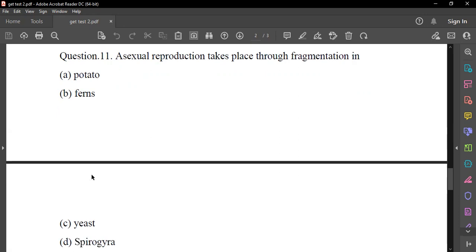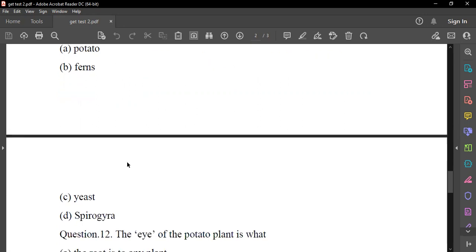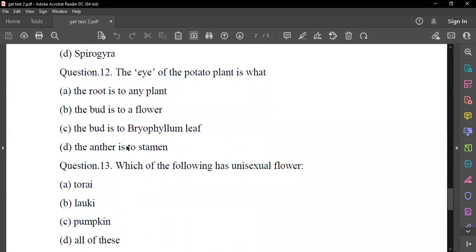Sir, it's Spirogyra. Yeah, Spirogyra. Okay. The eye of the potato plant is, sir, it's the bud in the bryophyllum leaf.